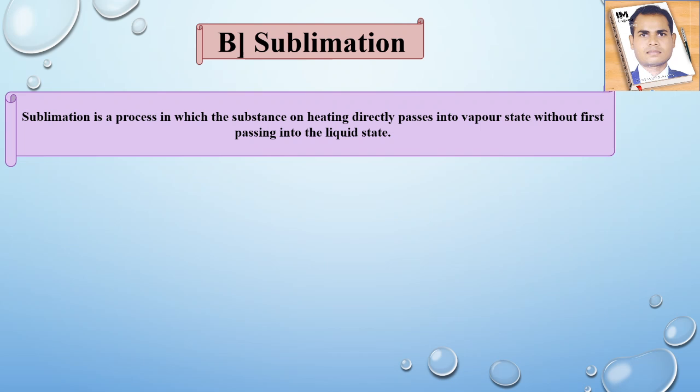Generally, what do you observe? You give heat to a particular substance in a solid state, and the solid is converted into the liquid state. But in the sublimation process, the substance is directly converted into the gaseous state. That is the sublimation process, and the vapor gets collected on the cooler part and gives pure crystals in the particular system.